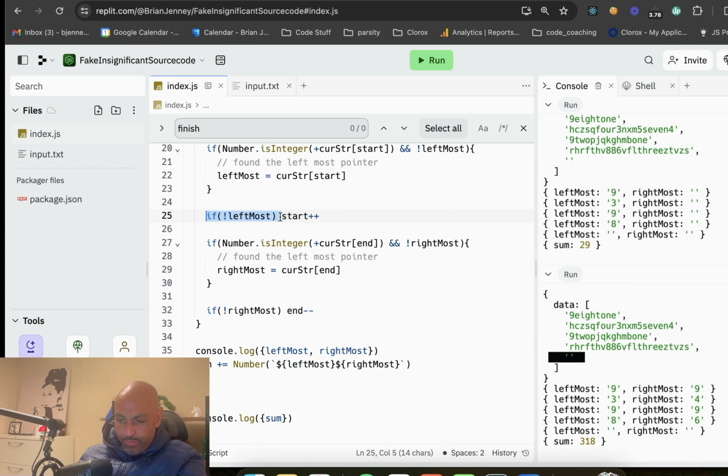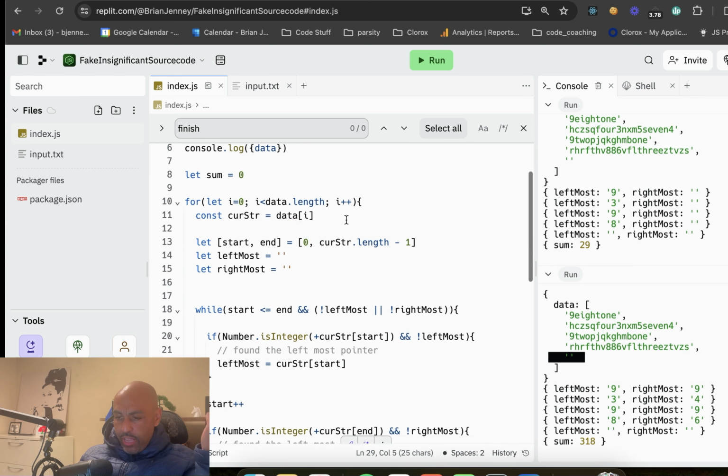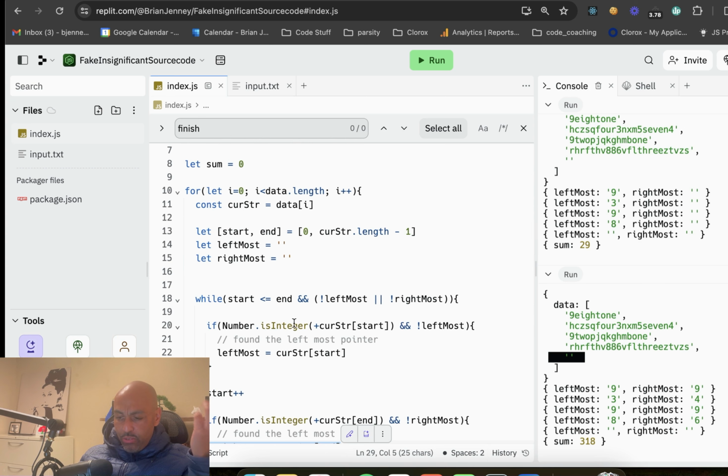You know what we could do? We probably just get rid of this, right? I mean, we could just keep incrementing them down, and we could just not actually update them here. I don't really like that because it seemed like we could bail early on this one. Like if we found the left and we found the right, we're done, right? So it seems like if either here or there's no leftmost and there's no rightmost. I think that makes more sense in my head.